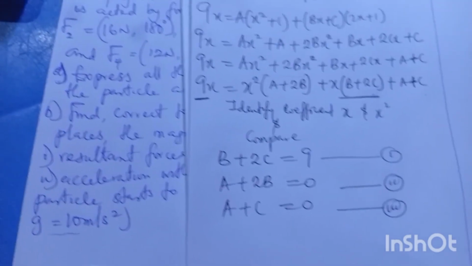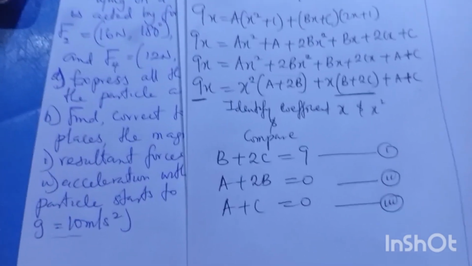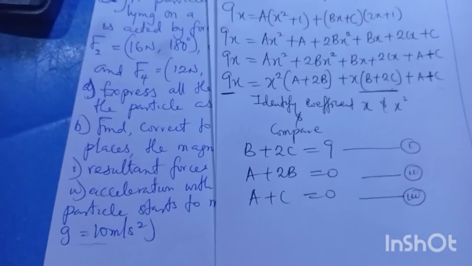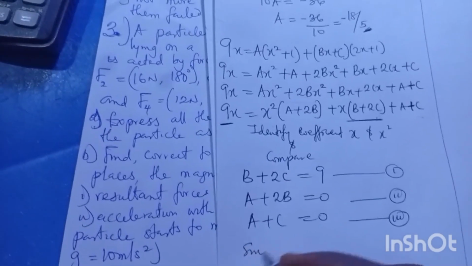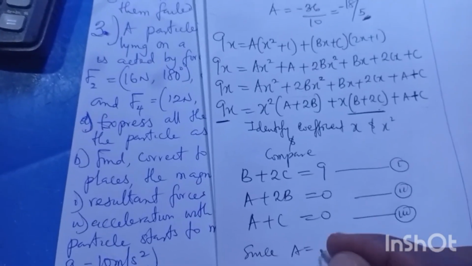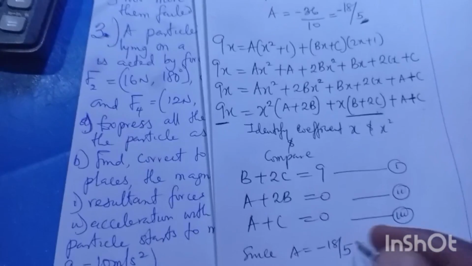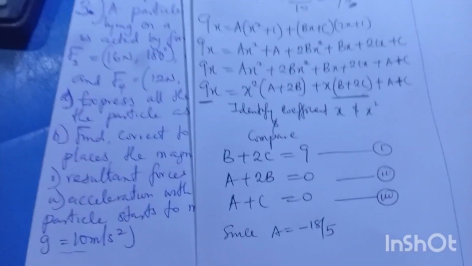Are you there? With this now, we have created our equations, and don't forget that we have gotten our a value. Let's start and put something there. I can start from equation 3. Since a has been known, since a equals minus 18 over 5. Remember, I told you when you say partial fraction, we're doing it partially. That's why we call it partial fraction.